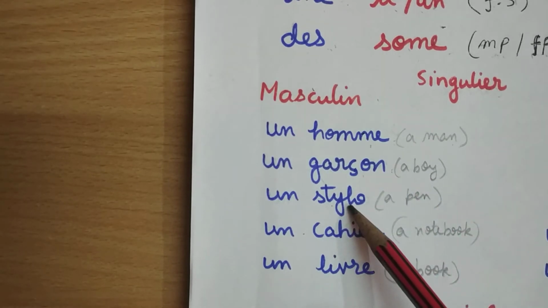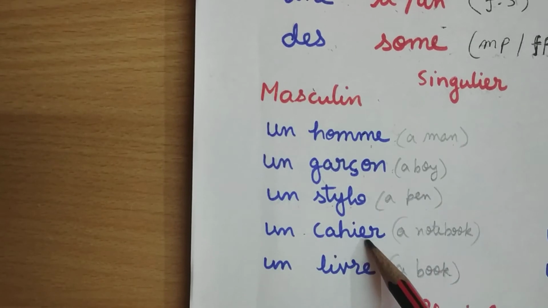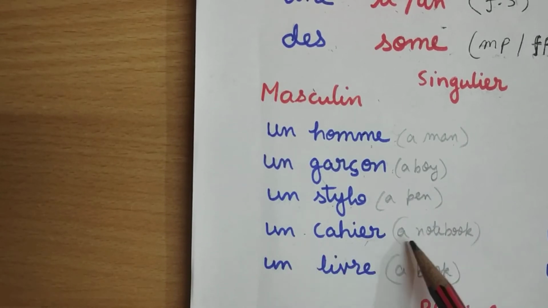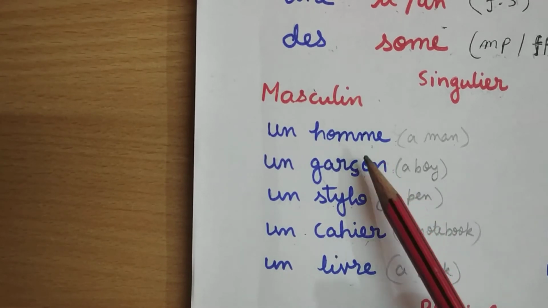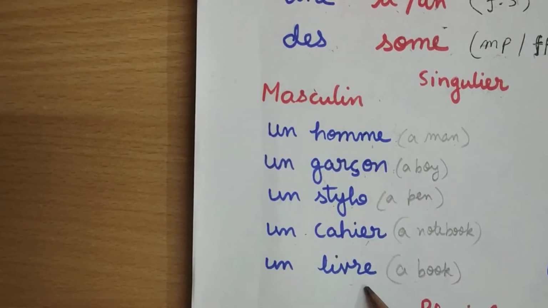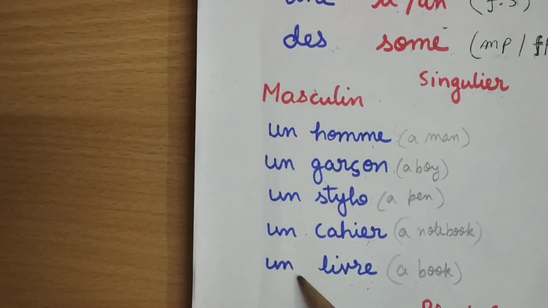Un stylo is a masculine noun, so we write un stylo, a pen. Un cahier, a notebook. Un livre, a book. So these all are some of the examples of masculine singular nouns. Since they are masculine singular, we are using un. Is it clear?